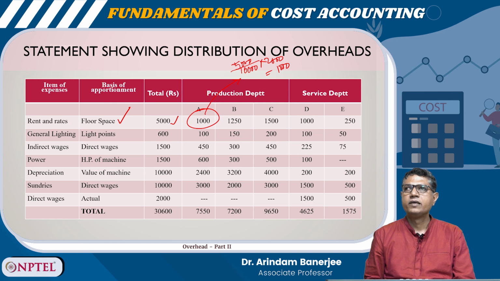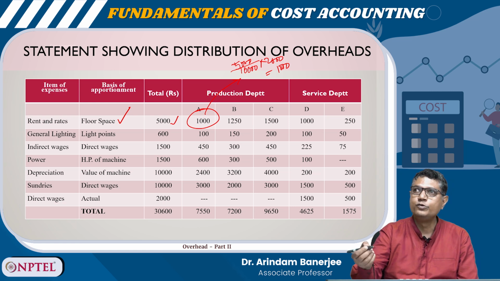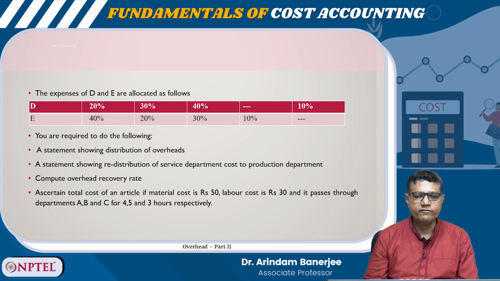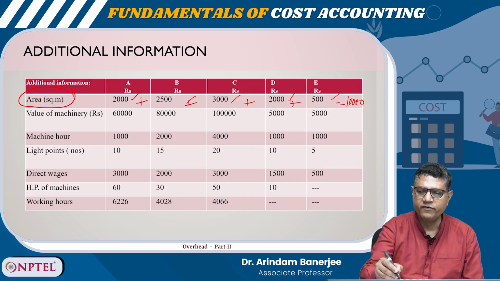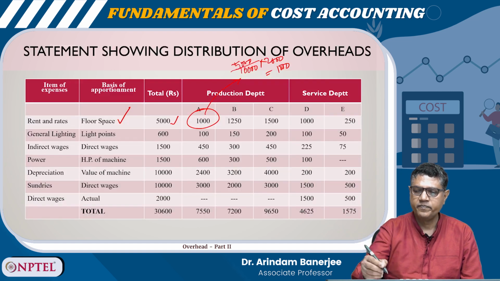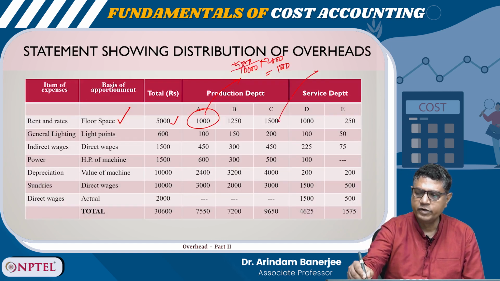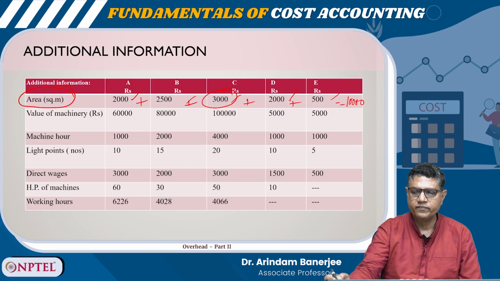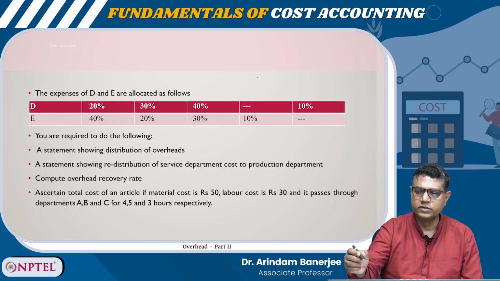Okay. Similarly, for C, for example, B you can do, right? I am showing C, for example. So, for C, what is the floor area? For C, the floor area is 3,000, right? So, I can calculate it like this: 5,000 divided by 10,000 into 3,000.